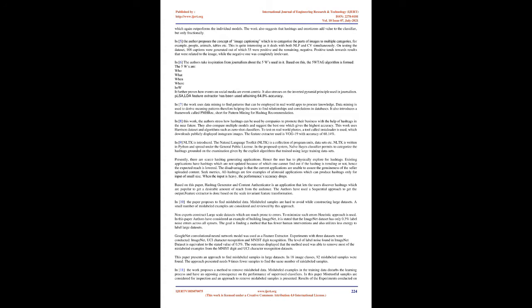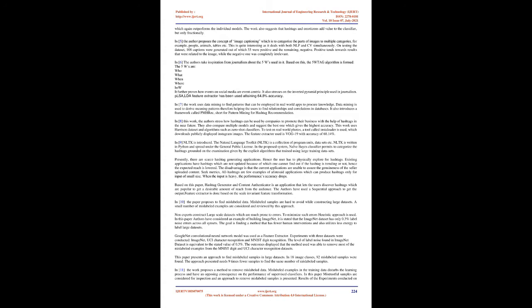In [5], the author proposes the concept of image captioning, which is to categorize the parts of images to multiple categories, for example, people, animals, tables, etc. This is quite interesting as it deals with both NLP and CV simultaneously. On testing the dataset, 108 captions were generated, out of which 55 were positive and the remaining negative. Positive tends towards results that were related to the image, while the negative ones were completely irrelevant.